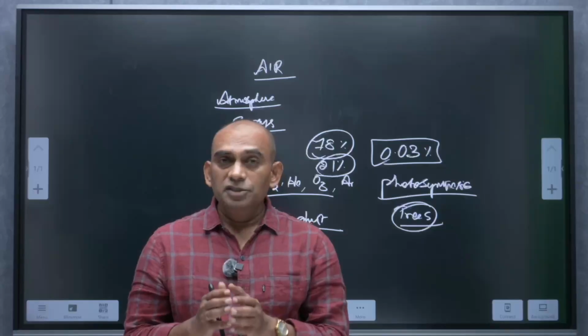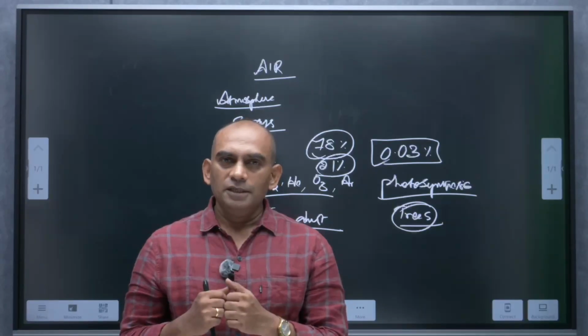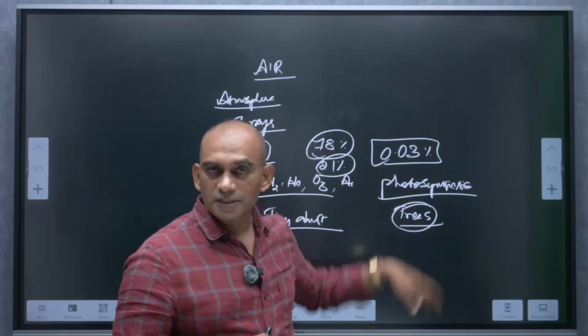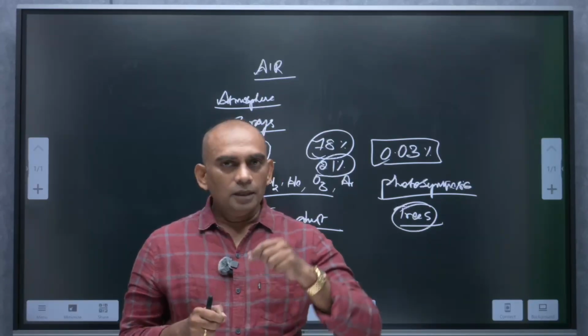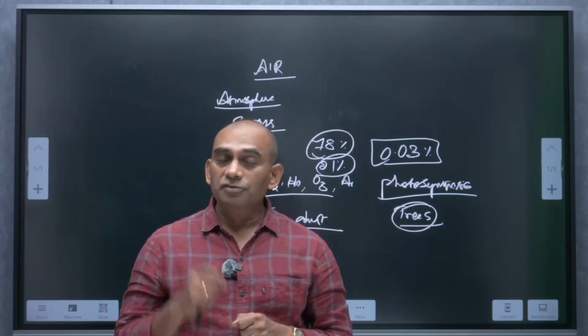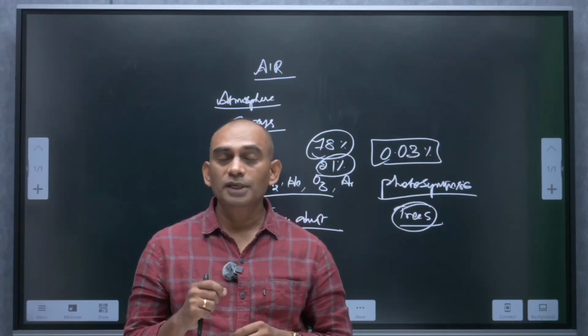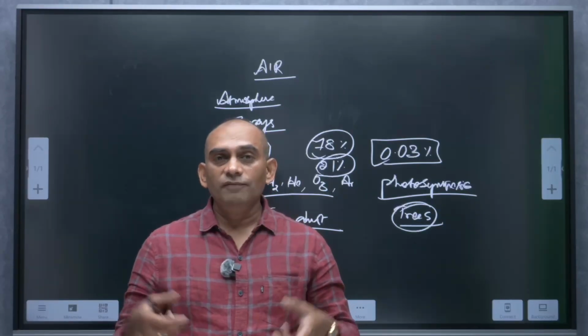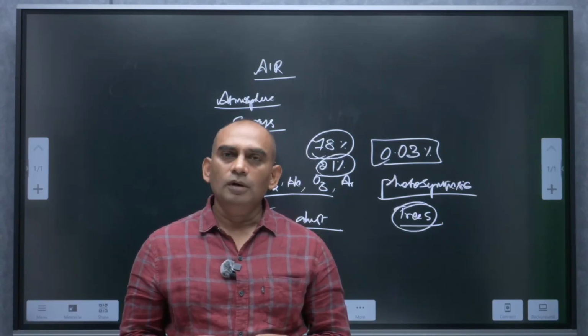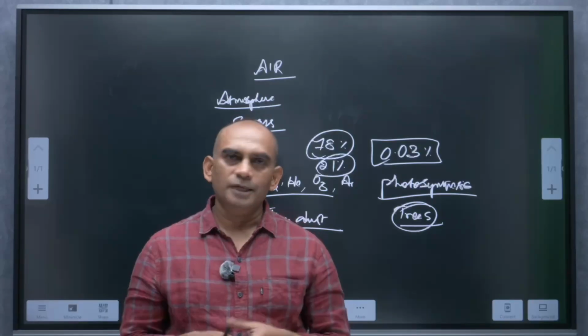Plants generally utilize carbon dioxide during the process of food making, and animals and human beings release carbon dioxide when they exhale. This utilization and release of carbon dioxide also keeps some kind of balance in the atmosphere.